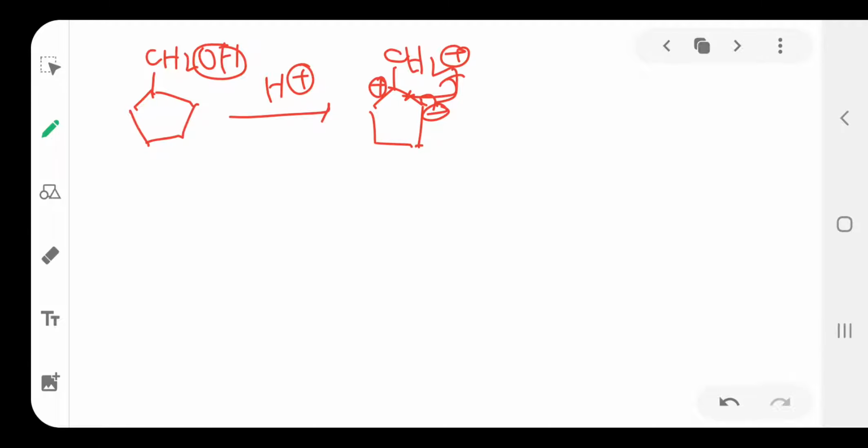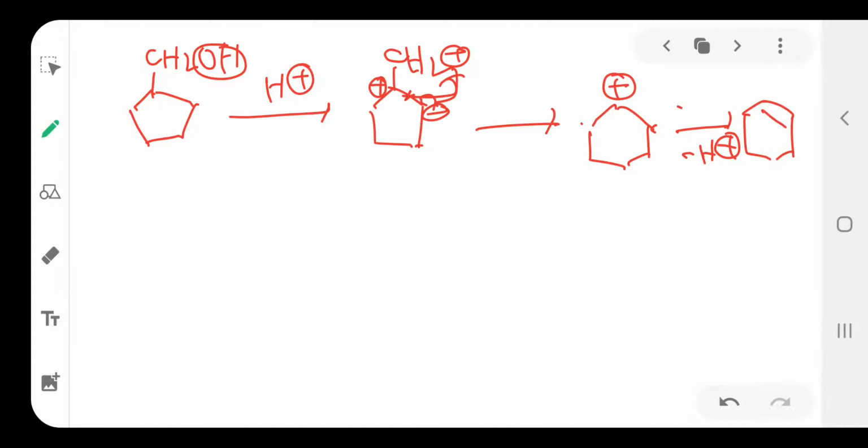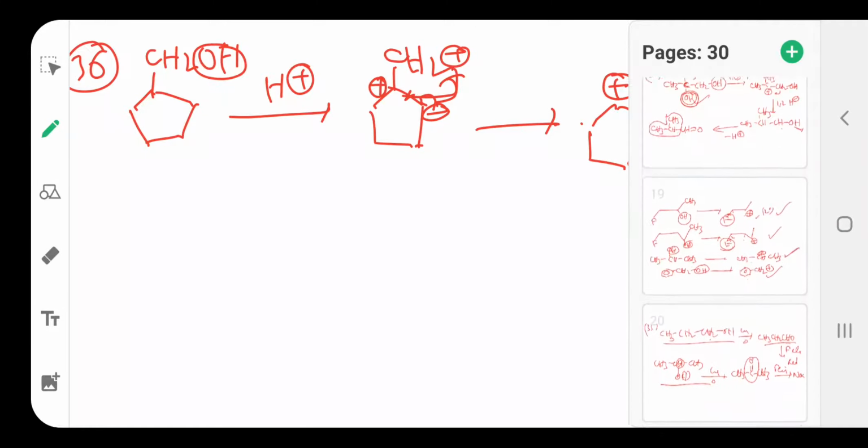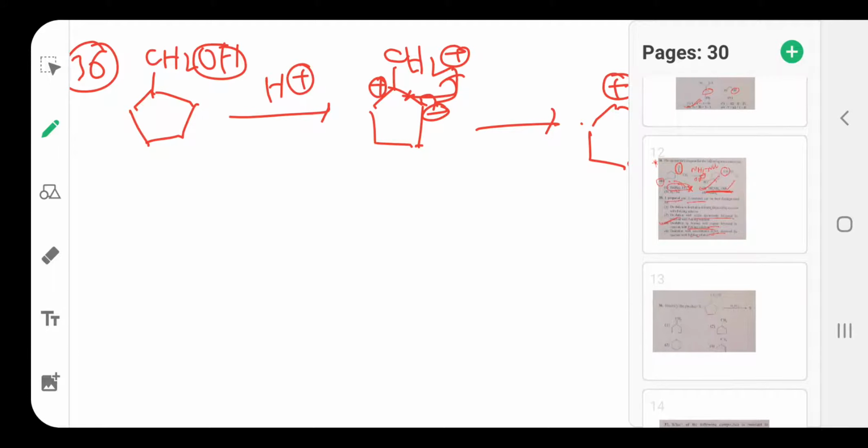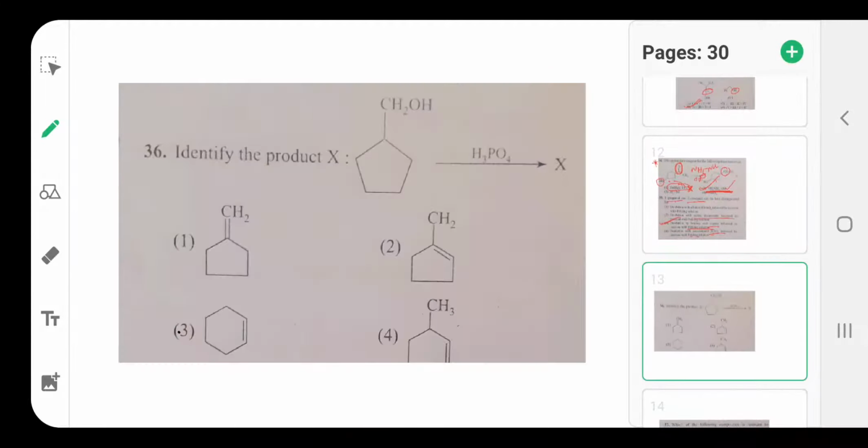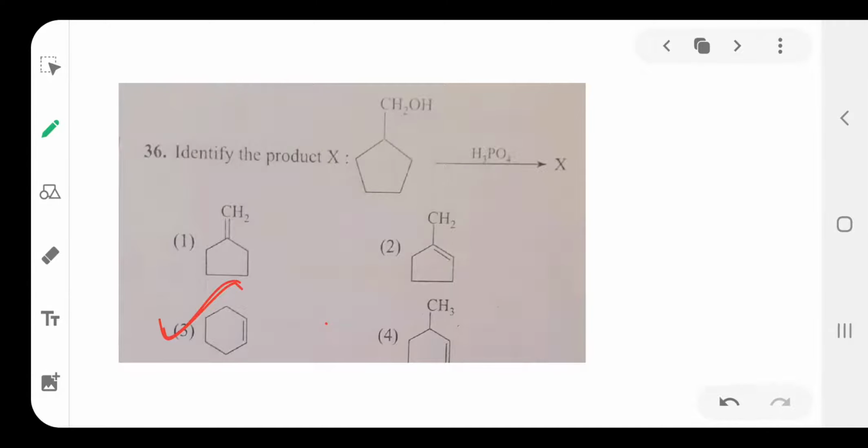It is shifted to this side, undergoing rearrangement, and the 5-membered ring becomes a 6-membered ring, followed by the loss of one H plus ion, either from this side or this side, to form cyclohexene as the main product. So that is question number 36. Cyclohexene is the main product.